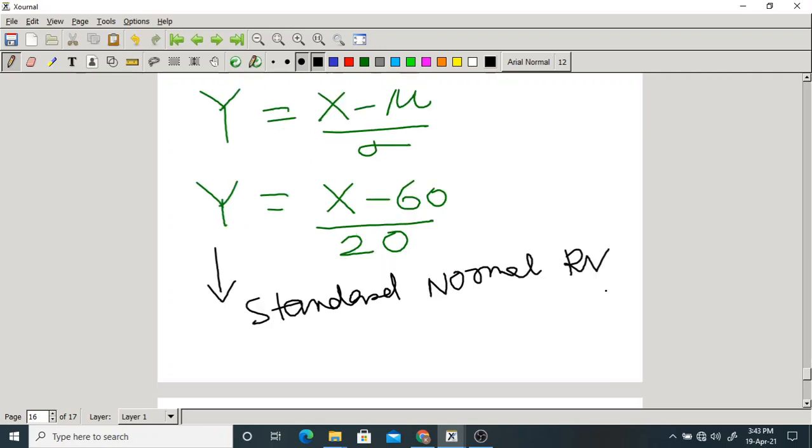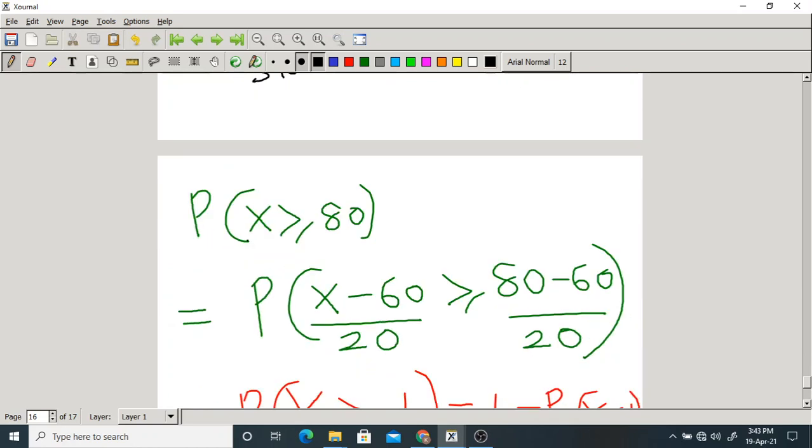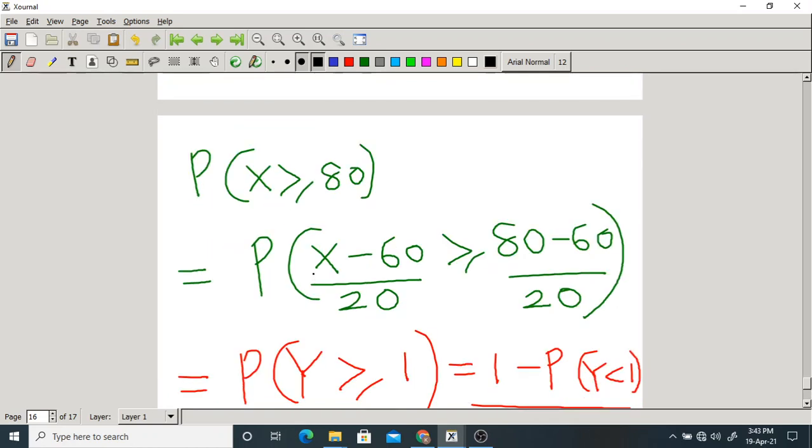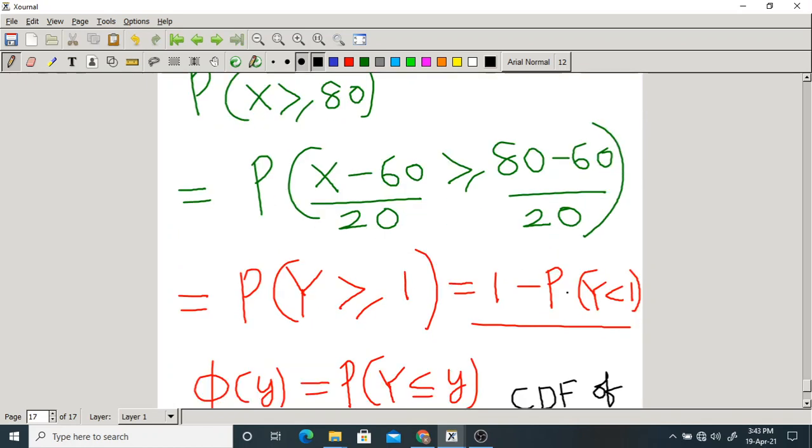Now we want the probability that X is greater than or equal to 80. So X minus 60, 80 minus 60. On both sides I have subtracted 60. After that I have divided with 20. Now what I got is that the left hand side is nothing but Y, and the right side is nothing but 1. In the CDF we have the values for probability that Y is less than or equal to small y. Now this can be written as 1 minus probability that Y is less than 1. This is greater than 1.